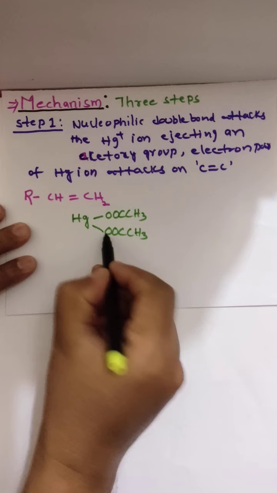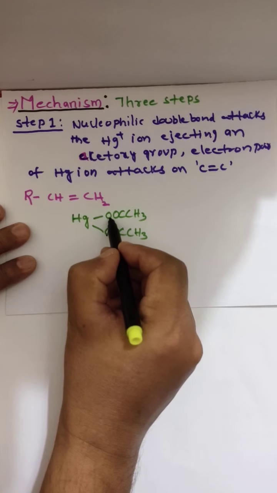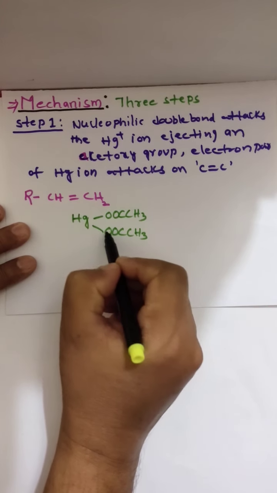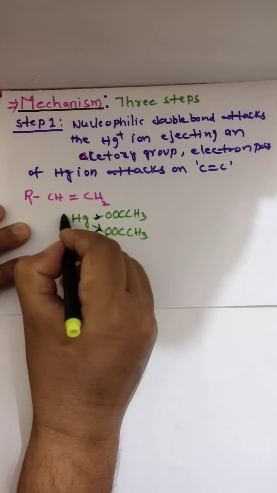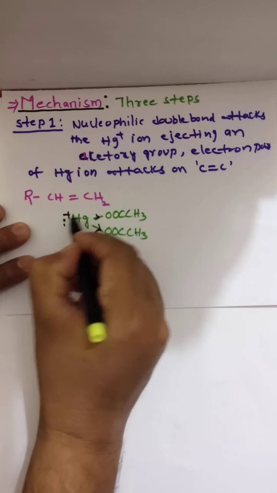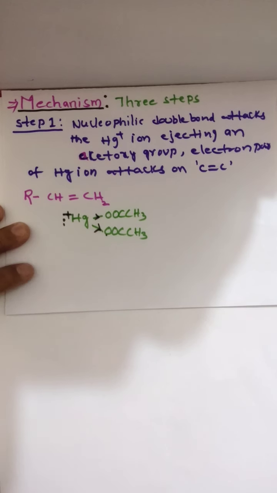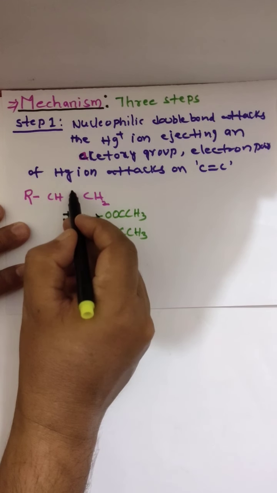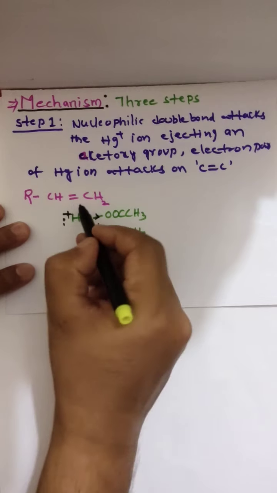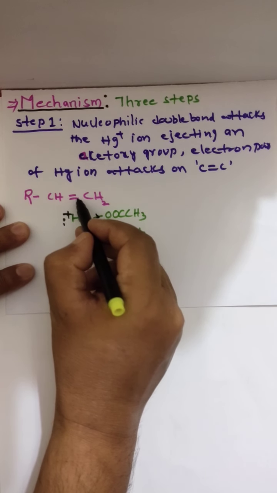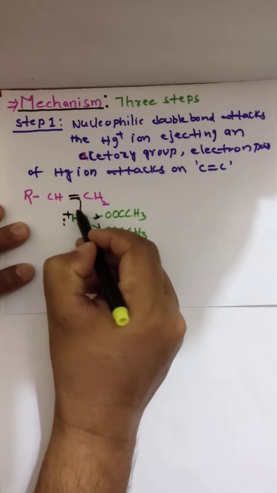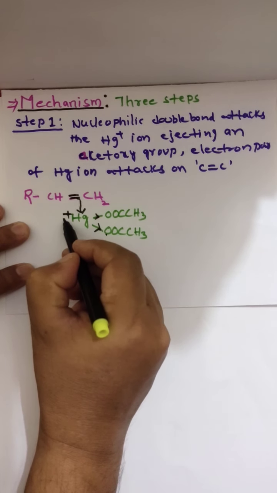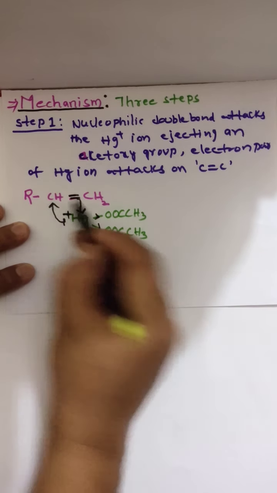See here, this is oxygen. This is oxygen, more electronegative. Both pull the electron from mercury, then it will get a positive charge. Mercury has a lone pair also. Now this is sigma, this is pi bond. So this pi bond is giving electron to mercury, and mercury is giving electron to this carbon.